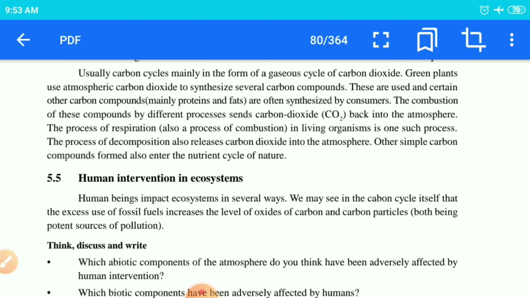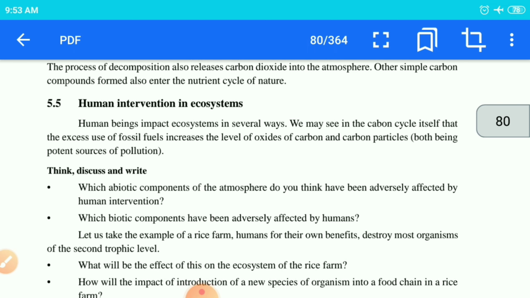Okay children, then see here, generally we are talking about the gaseous cycle. Green plants utilize carbon dioxide for photosynthesis. Then the first consumer will consume, then the second consumer will consume, and directly or indirectly carbon dioxide will be released back to nature.